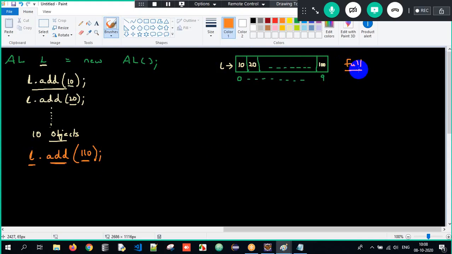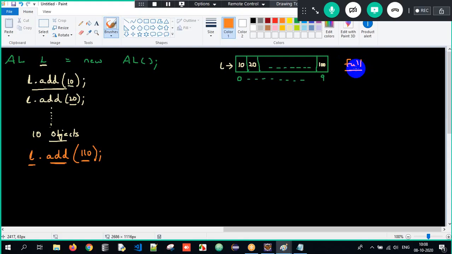Your collection is full here. I mean, the initial capacity was only 10. You inserted all the 10 objects, but still you are inserting another object. Now what will happen internally here? Okay, so the collection is dynamic in size.